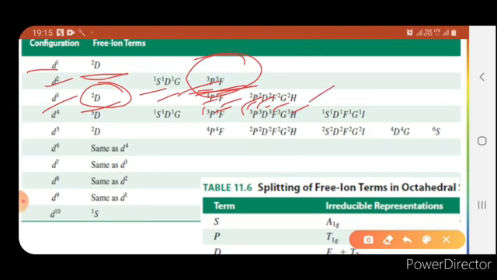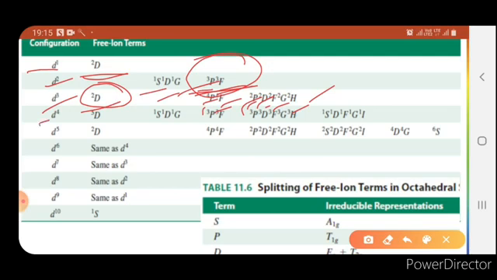These are all possible term symbols. Among all these term symbols, one will be the ground state term symbol and the others will be excited state term symbols. You can easily find the ground term symbol by arranging the electrons according to the Hund, Pauli and Aufbau principles.